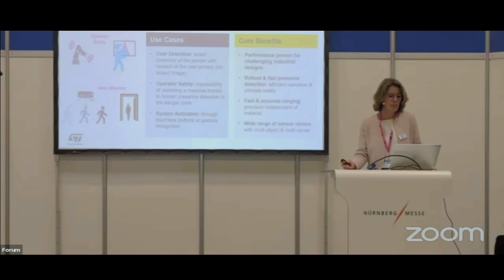So let's focus now on the industrial market. In the industrial market, the safety of the operators is key. Indeed, the ST ToF sensors can detect the presence of a person in a danger zone, and in this case, prevent the machine from restarting as long as the person stays in this area. The ToF sensor can also detect multiple persons in a given area and track the motion of these persons in this area.